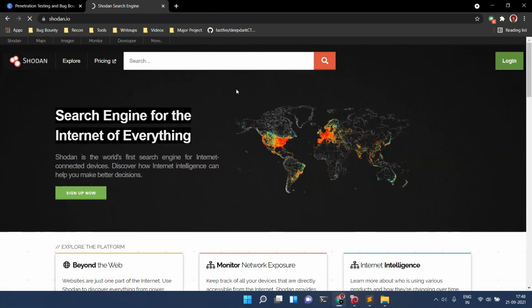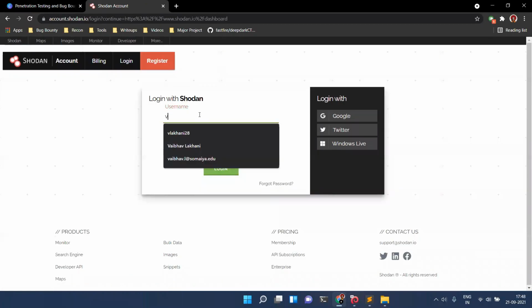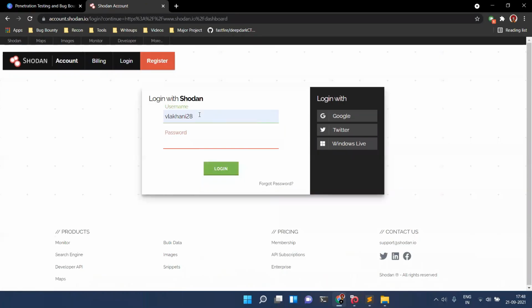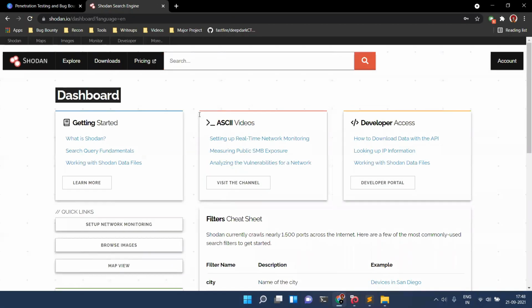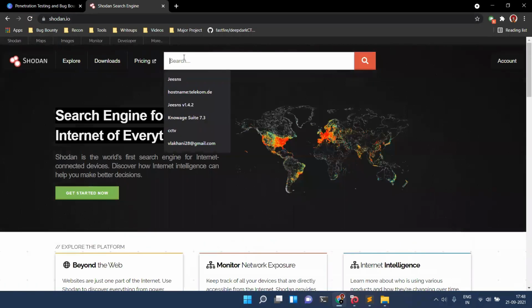I'll just quickly log in. Remember, use your Somaiya ID or your college ID over here. Using your college ID will provide you access to those features which are premium. I'll show you what features are premium. I have my access with Somaiya ID. Okay, so let's go on shodan.io first and let's search for something called voice over phone.